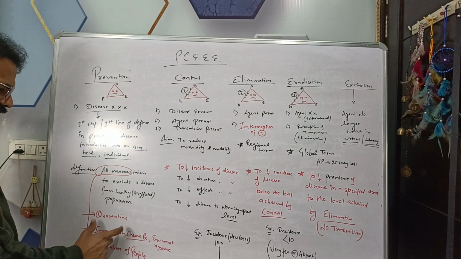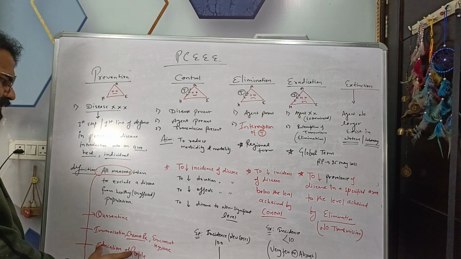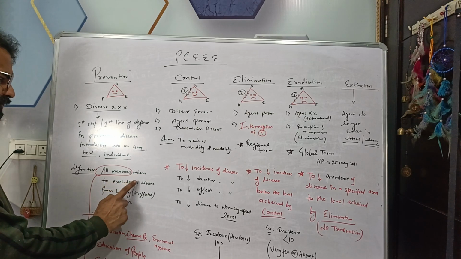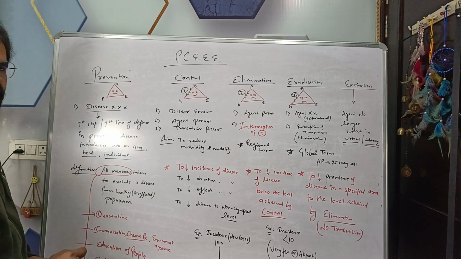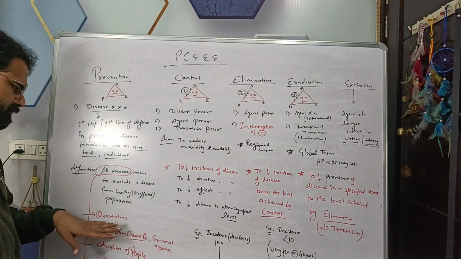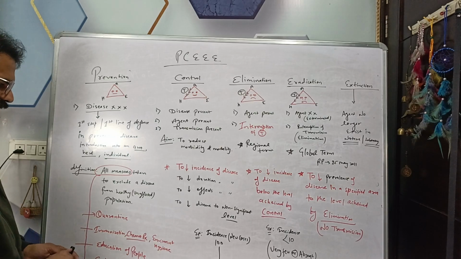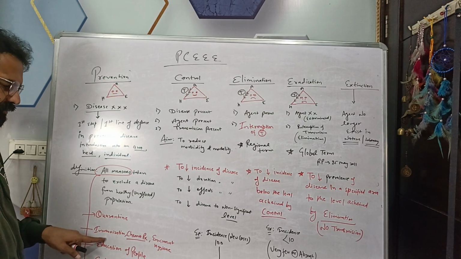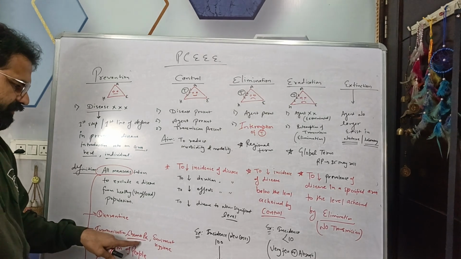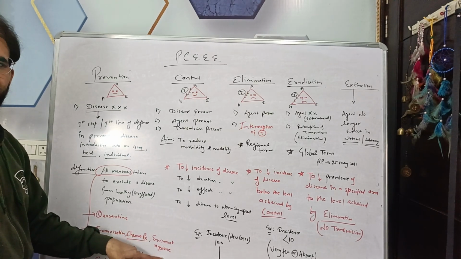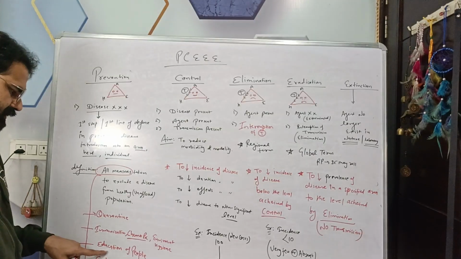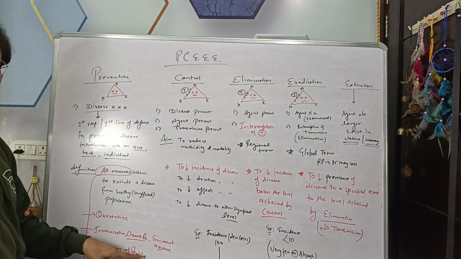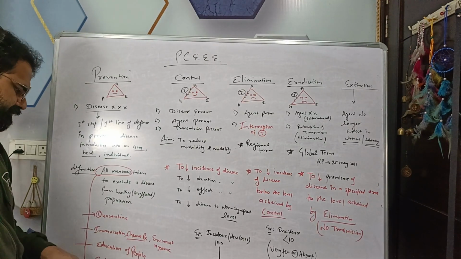So these are the measures which we take to exclude a disease from the healthy population. What are the measures? First is quarantine. Second is immunization, chemoprophylaxis and environmental hygiene. Next, education of the people, owners or farmers.